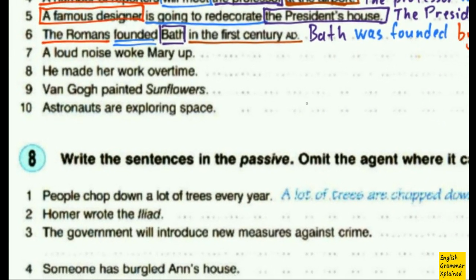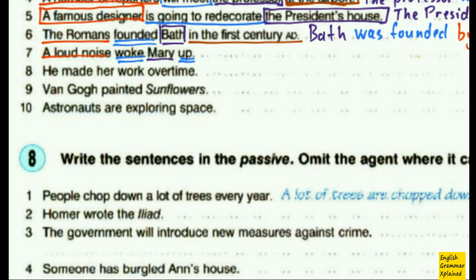Okay, number 7. A loud noise woke Mary up. So loud noise is my subject, then comes woke, that's the main verb in simple past, and then Mary, that's the object. And what about this up? What is this? Up is just the part of my main verb.